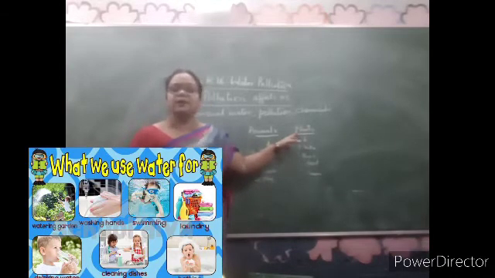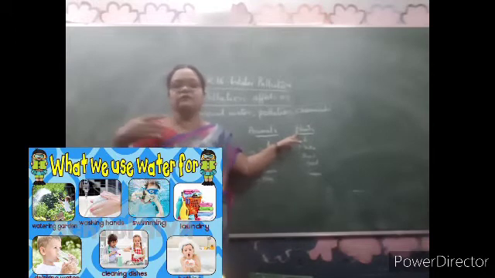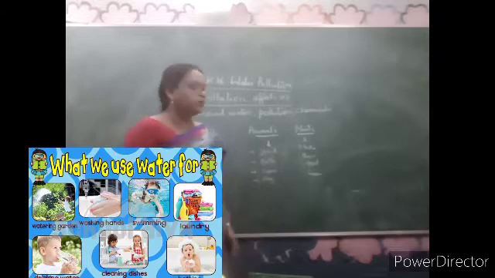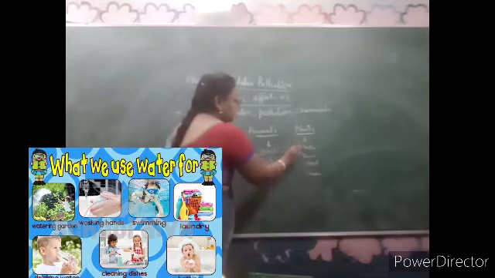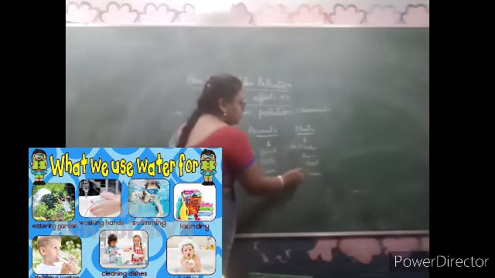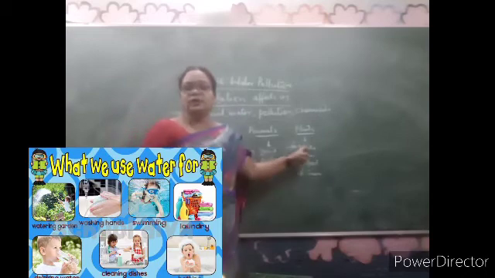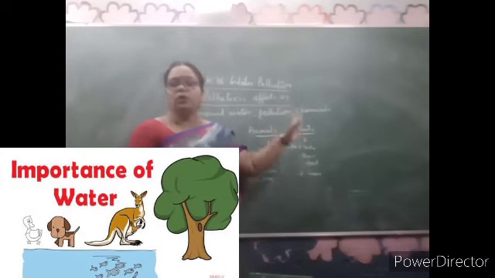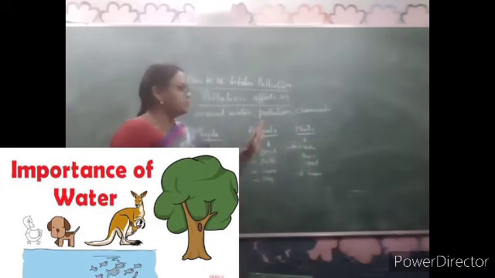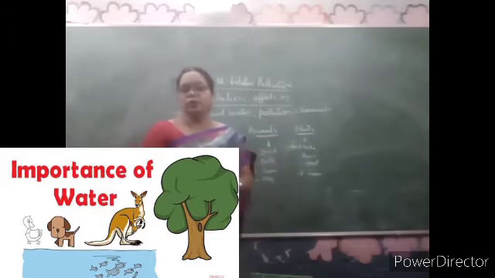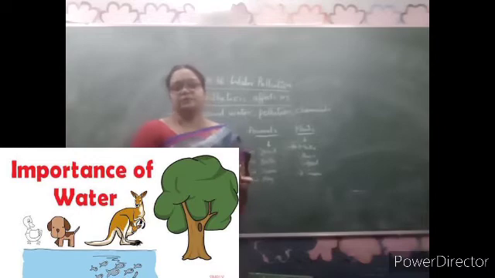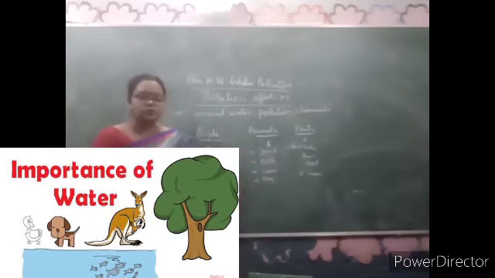Then the plants. Some plants live in the water, or you are giving water at home, the same polluted water. What do they need water for first of all? To make their food and to grow. Plants need water for making their food and to grow. So all these people, animals and plants have taken the polluted water. How is it going to affect them? Can you think and tell me?